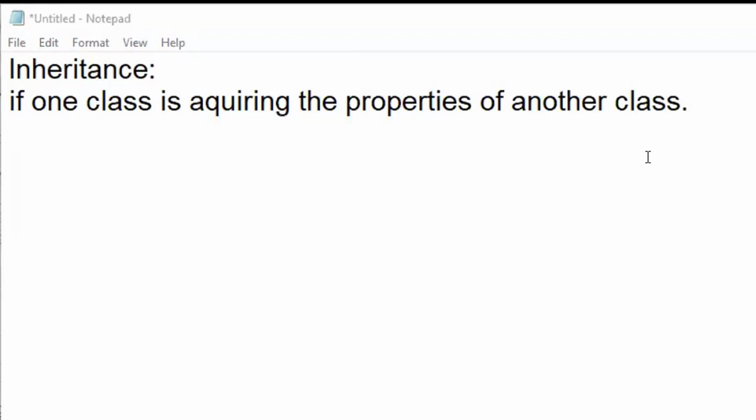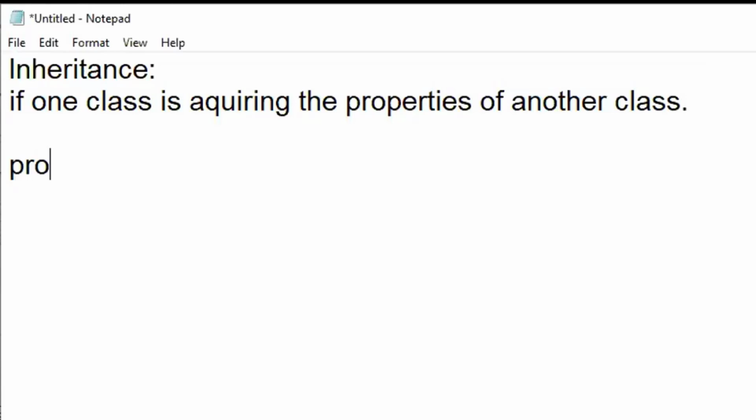That means there will be one class, and that particular class will be acquiring properties from some other class. What is the necessity, why does it have to acquire properties? First of all, what does a property mean? What kind of properties will some class acquire from someone else's class?